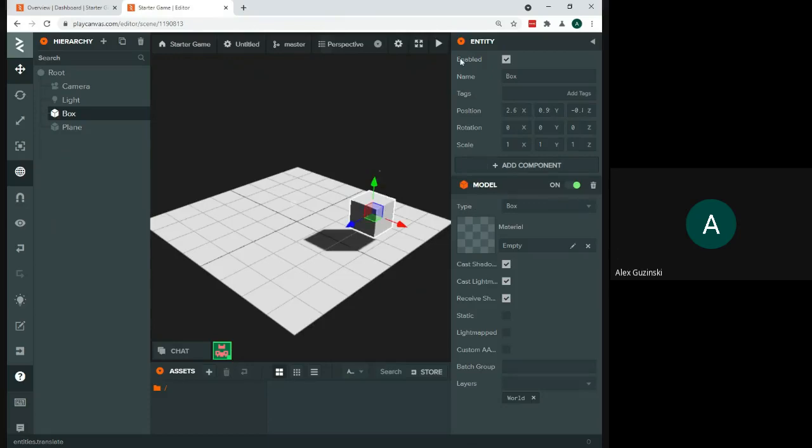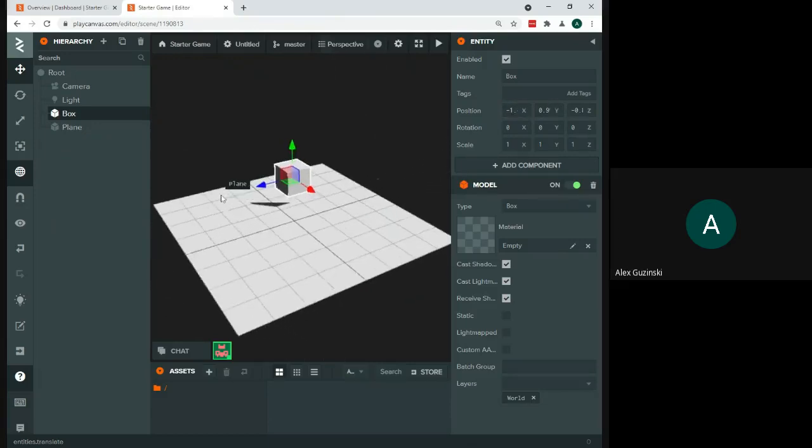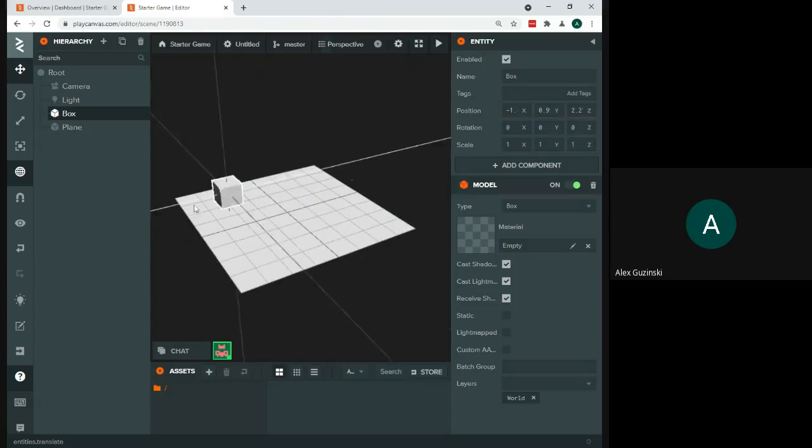You'll also notice when you move your object, because I have my box selected, it pulls up the properties for my box over here on the right-hand side. And it actually will show me the position of my box. So I can see when I move it that this position is actually changing. So you can actually type in numbers over here. If you know you want it right in the middle again, I can come in here and type in 0 for my X. Hit enter. I can type in 0 for my Z.